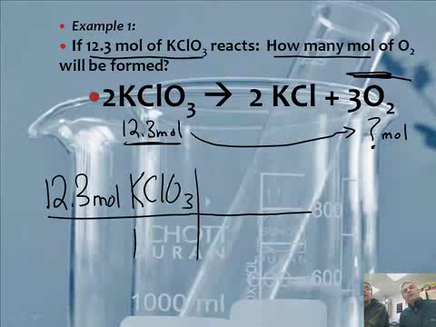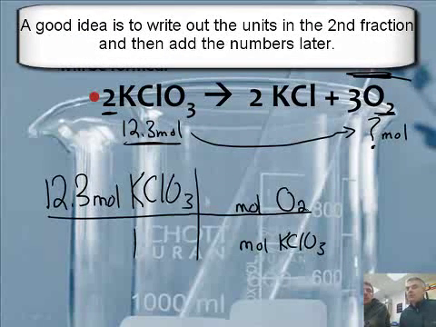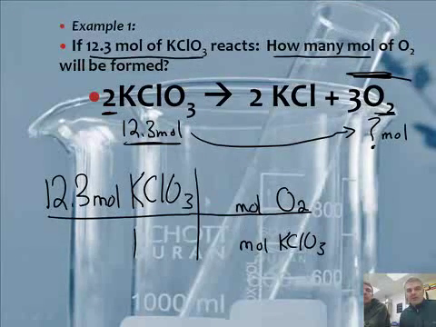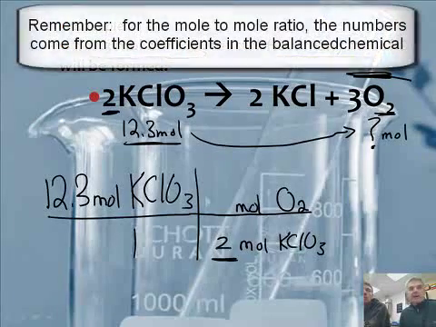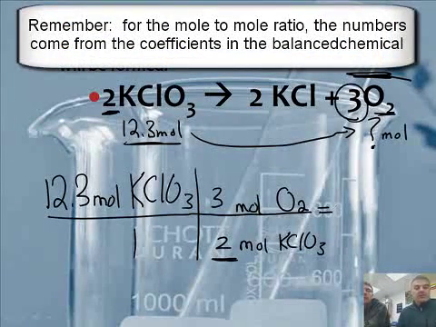Now the mole ratio, where do we get those again? Well, that's from the balanced chemical equation. I like to put the units first and add the numbers later: moles of KClO3, and I want to go to moles of O2. If I look here, the number for KClO3 is a 2, and up here for oxygen, this is a 3.